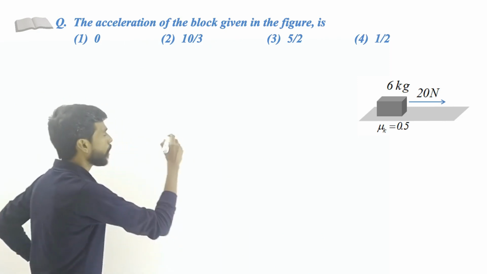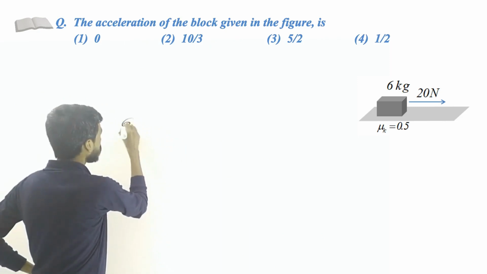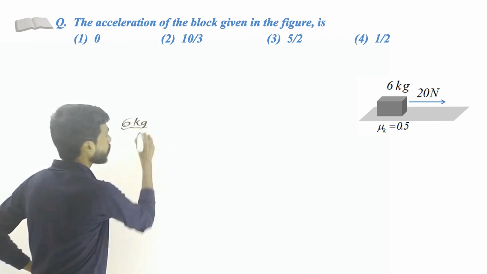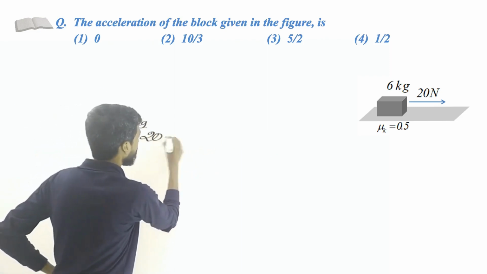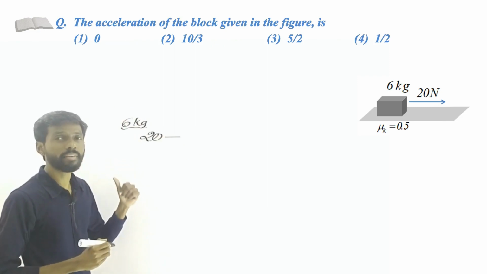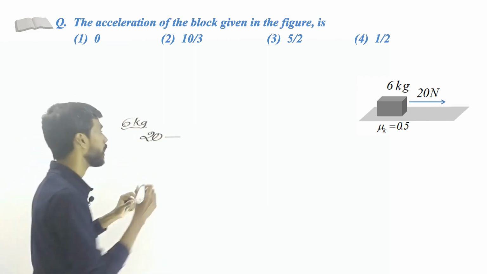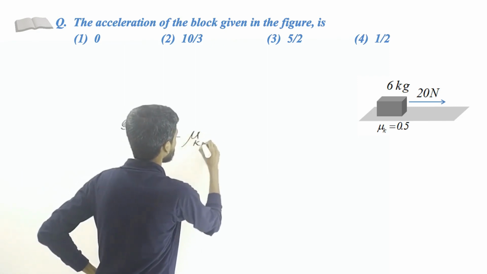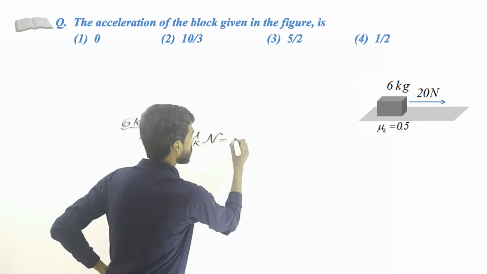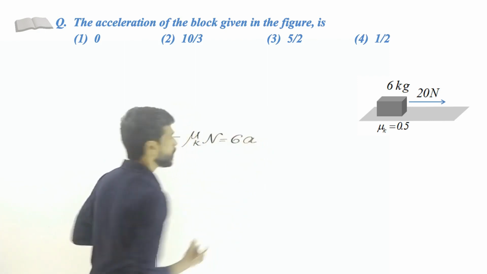Then what are the forces acting on the 6 kg block? That is the 6 kg block. What are the forces acting on the block? 20 Newton in this direction. So 20 minus, in the opposite direction we have the kinetic friction. Because we have assumed that the object moves, that means mu k multiplied by N. So that equals the mass of the object, 6, multiplied by the acceleration.